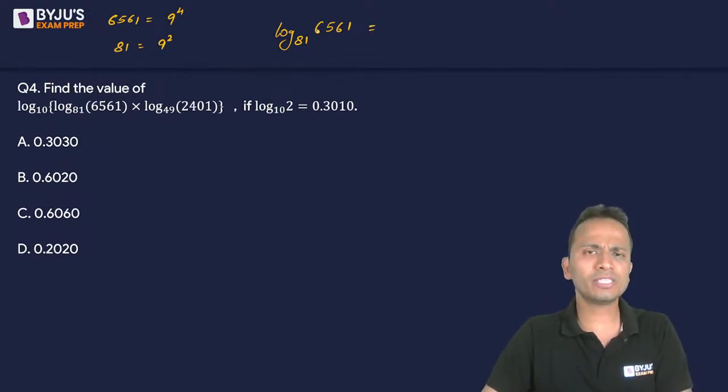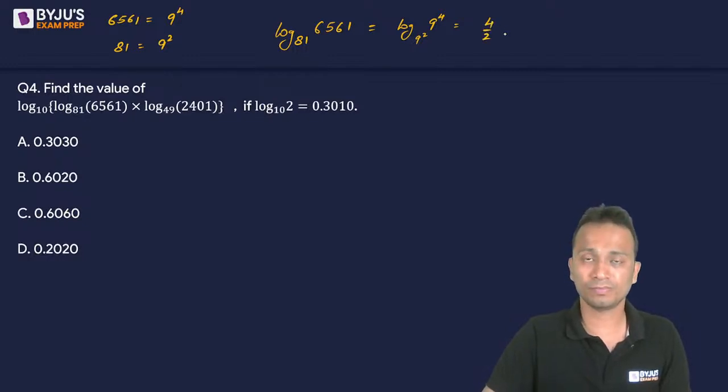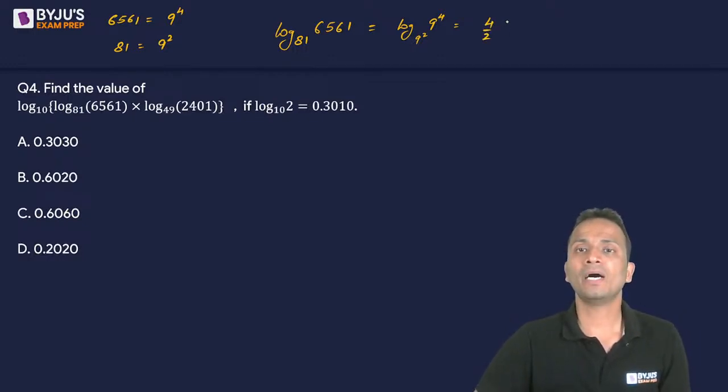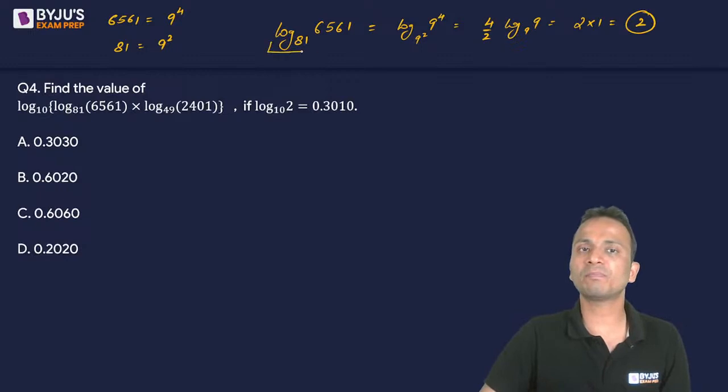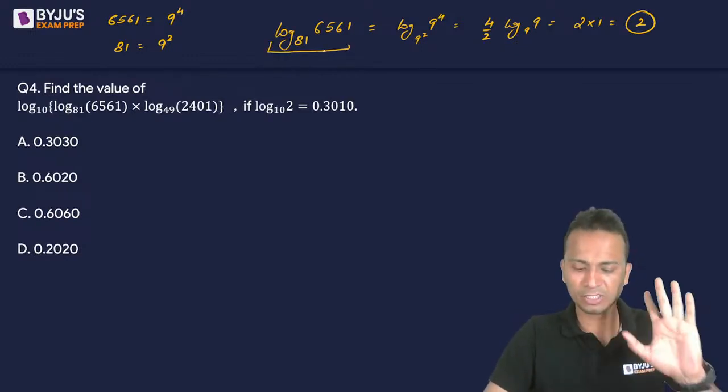Okay. So this expression log of 6561 to the base 81 can be written as log of 9 raised to the power 4, and the base is 9 square, which can further be written as 4 upon 2. Okay, 4 upon 2 log of 9 to the base 9. Now 4 upon 2 will become 2, and log of 9 to the base 9 will become 1. So the value of this part of the statement will be equal to 2. Okay, एक चीज solve कर ली.